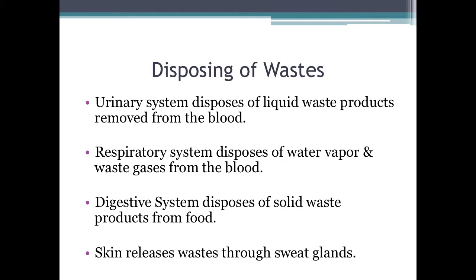Disposing of waste. This is where your urinary system comes into play, along with your other body systems as well. The urinary system is responsible for disposing of liquid waste products removed from the blood. Your respiratory system disposes of water vapor and waste gases from the blood. The digestive system disposes of solid waste products from food. Your skin releases waste through sweat glands.